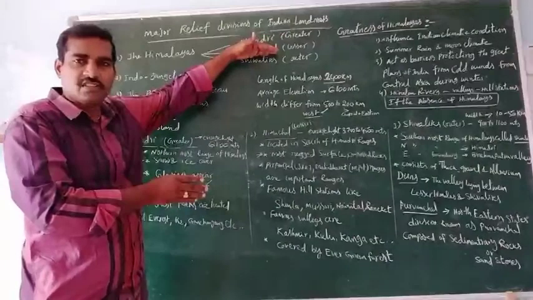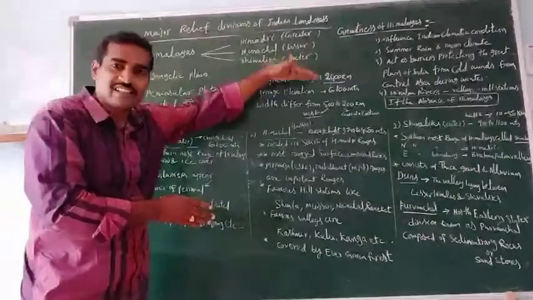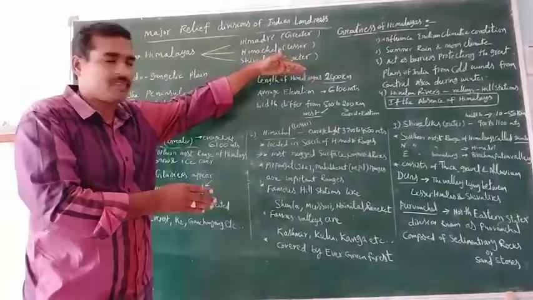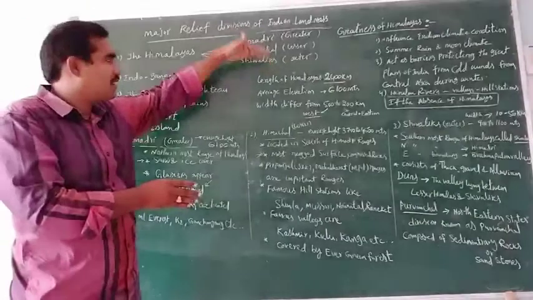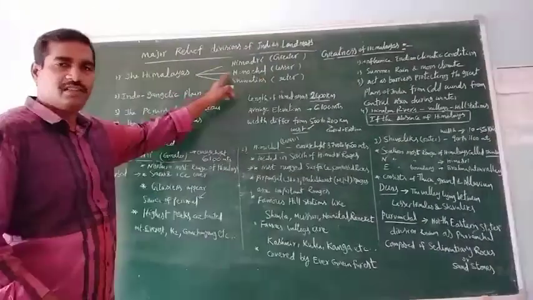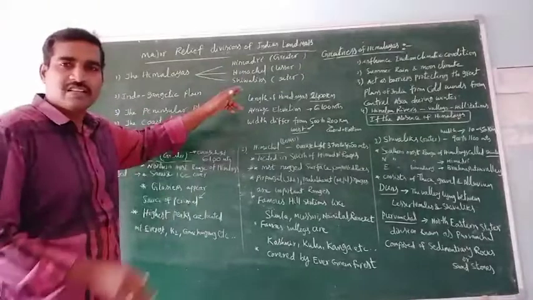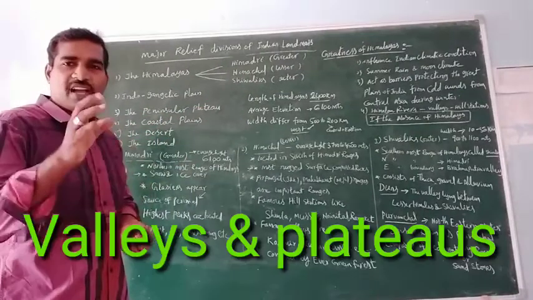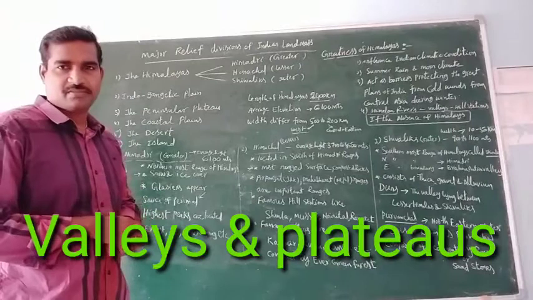The Himachal range is also known as the Lesser Himalayas. And the Shivaliks are also known as the Outer Himalayas. These Himalayan ranges are separated by valleys and plateaus.